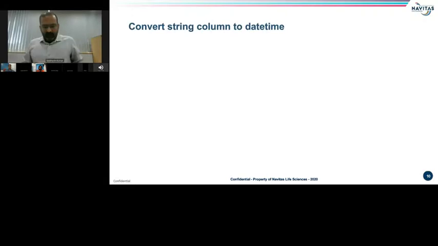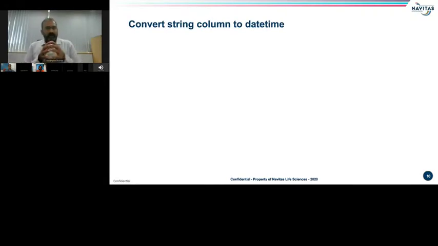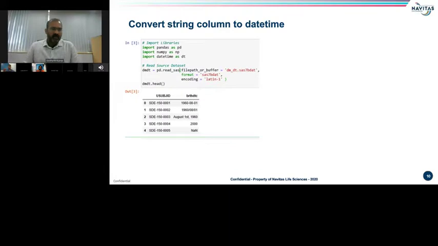So in clinical programming, we often work with messy data, and imputing the date time is one of the challenging and complicated tasks. So here I have just listed one example of imputing the date from a string variable.